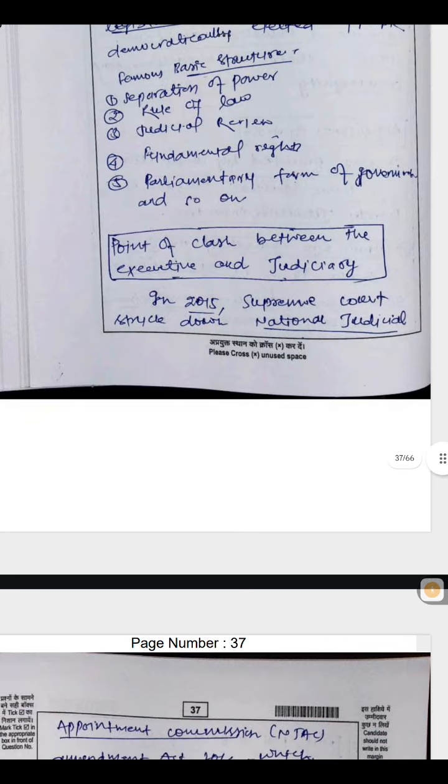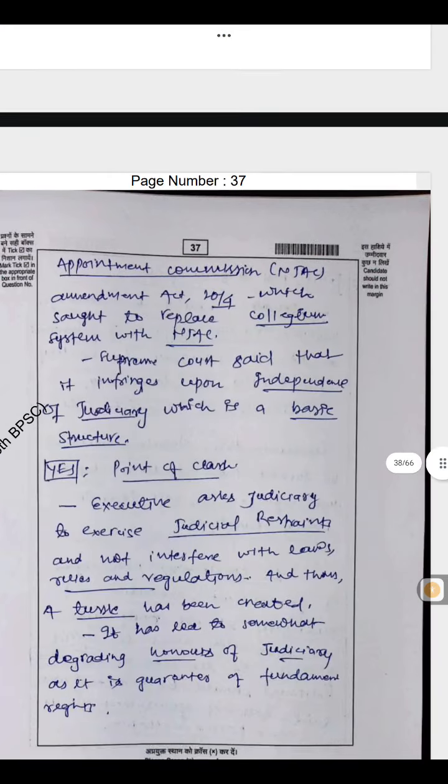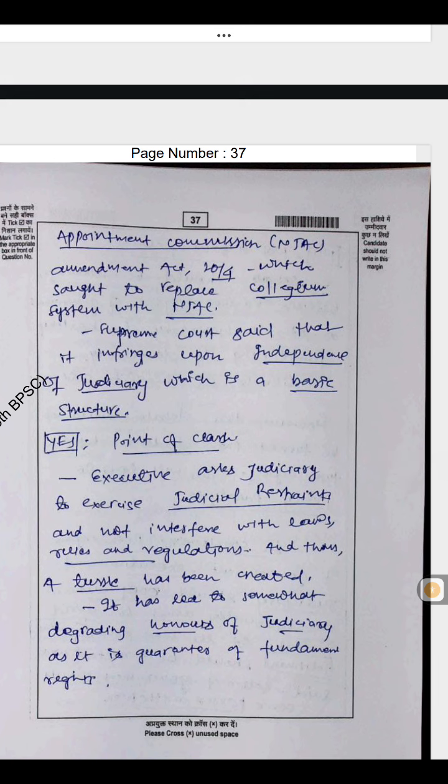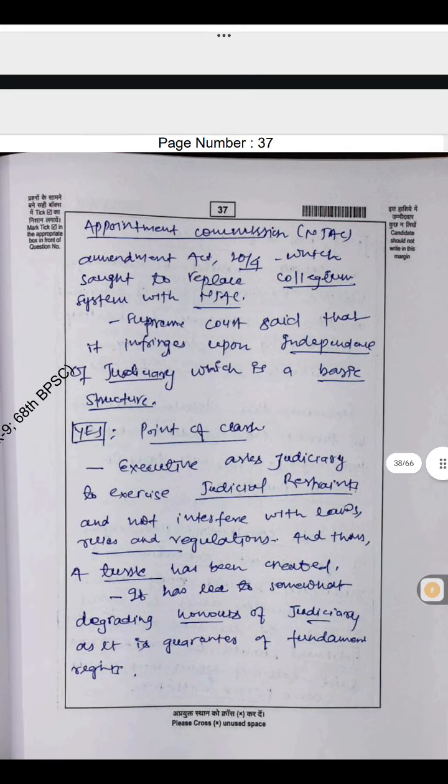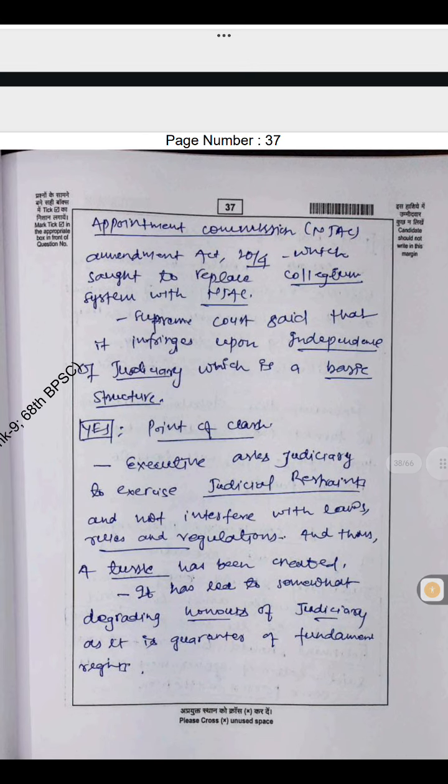In 2015, the Supreme Court struck down the National Judicial Appointments Commission, Amendment Act 2014, which sought to replace the collegium system with NJAC. The Supreme Court said that it infringes upon the independence of judiciary, which is a basic structure.